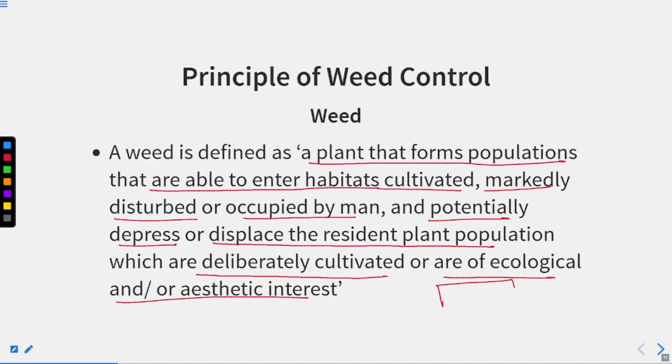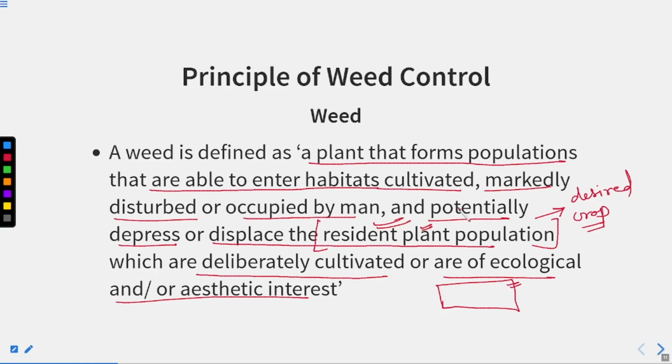So this is our cropland and we are growing a resident plant population, that means the desired crop. Any desired crop that you are growing here is called the resident plant population.